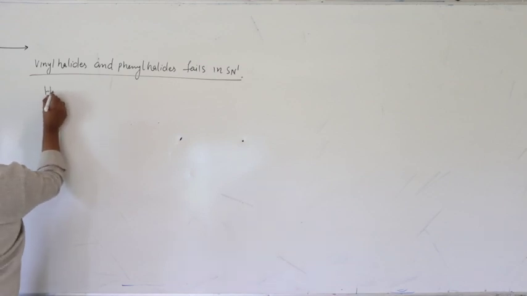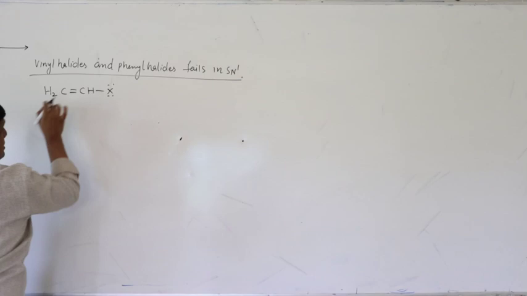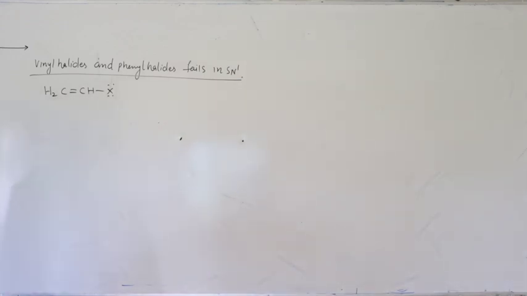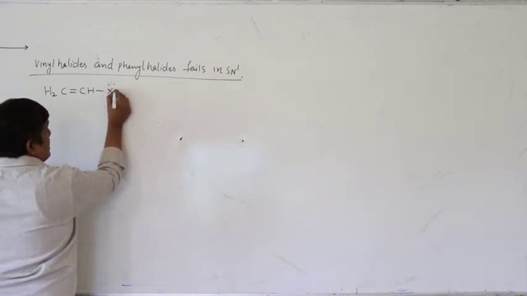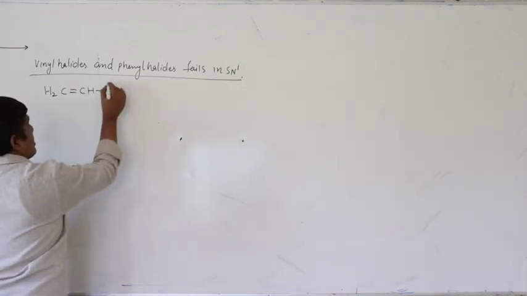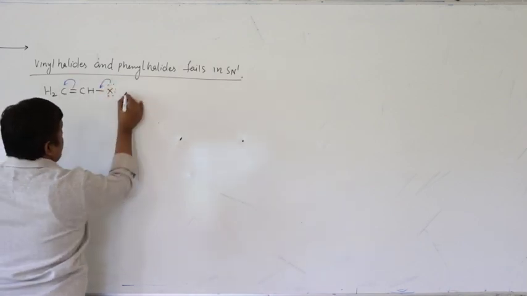So, what is a vinyl halide? A halogen attached to a C double bond C system, the vinyl group. Why is it a very poor substrate? The reason is that the lone pairs present on the halogen are involved in resonance.